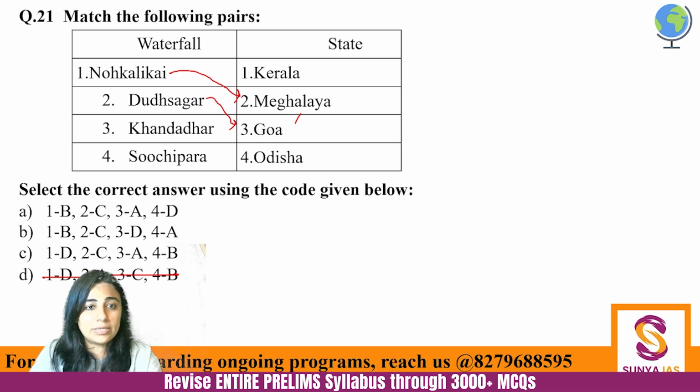And the second one, this Kandadar. If you see, in Odisha there is this haldi also, which is Kandhamal haldi, right? Kandhamal haldi has gotten a GI tag from Odisha. So with that logic, if you can say that these are similar sounding words, then Kandadar is actually from Odisha only, and Suchipara is in Kerala. So these are four waterfalls, and along with this, I have also told you a GI tag of Odisha.